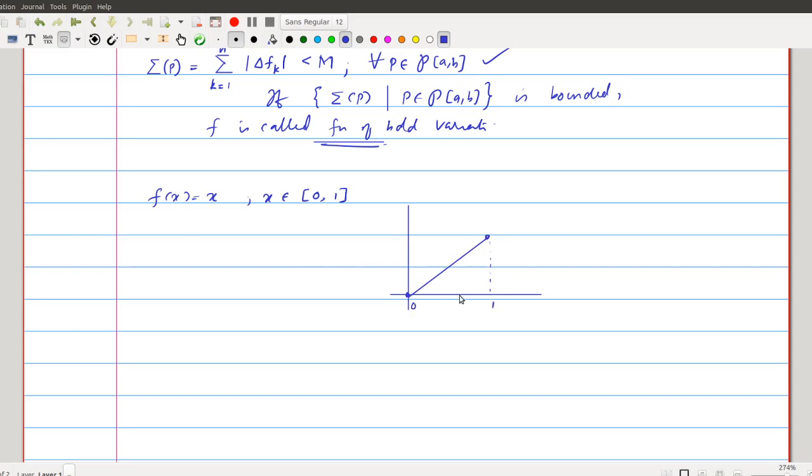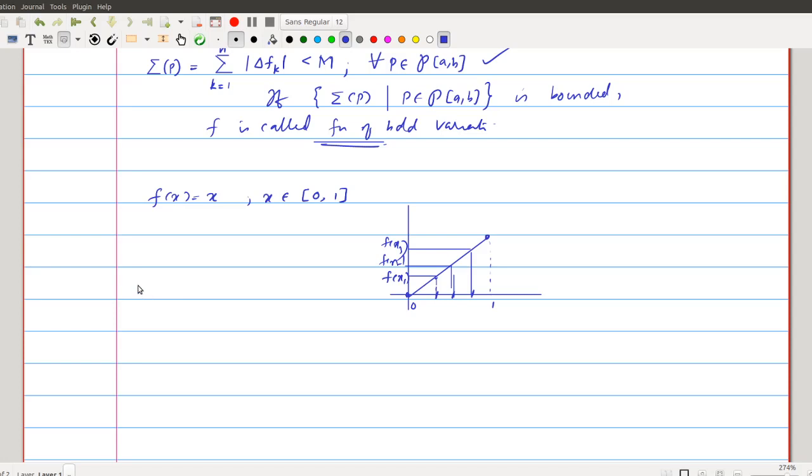Its special feature is that if you choose any partition here, suppose this is f of x1, this is f of x2, and this is f of x3. Suppose this is an arbitrary partition.